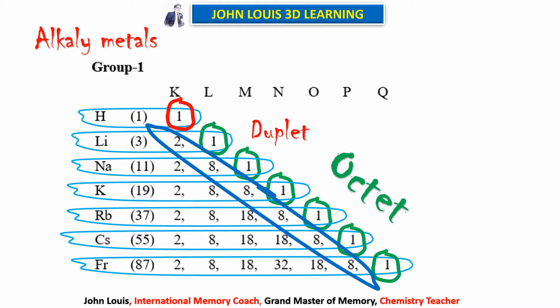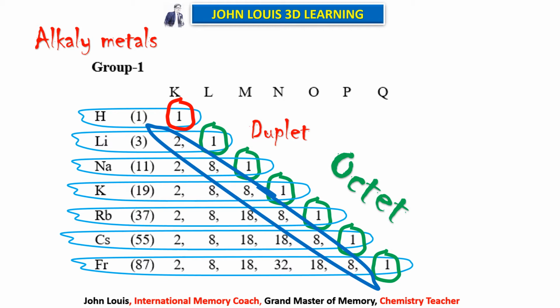Therefore all the alkali metals, how do they attain stability? They all are willing to give away 1 electron to become stable. Where will they give that 1 electron to? Whomsoever can accept. If some other elements have 7 electrons in the outermost orbit, they can accept that 1 electron to attain the stable octet, 8 electron structure, isn't it? So that is how those type of elements, by gaining electron, they become stable.